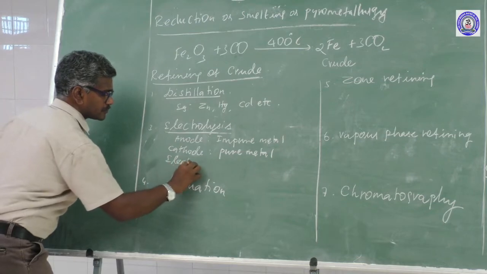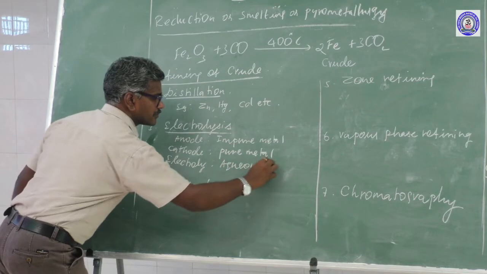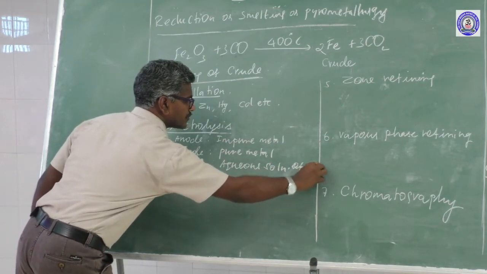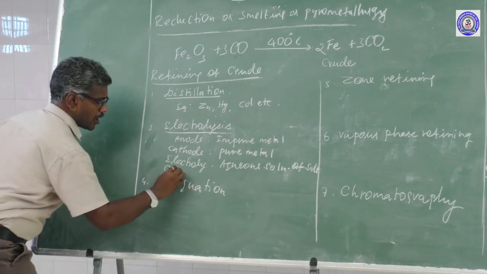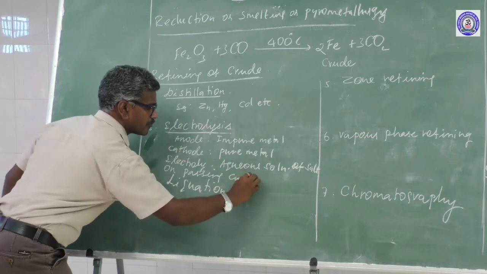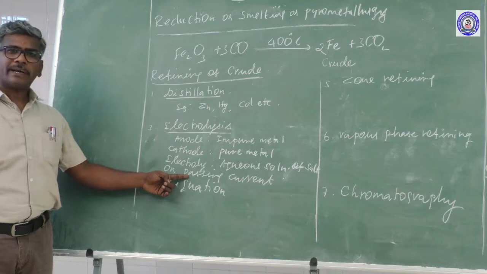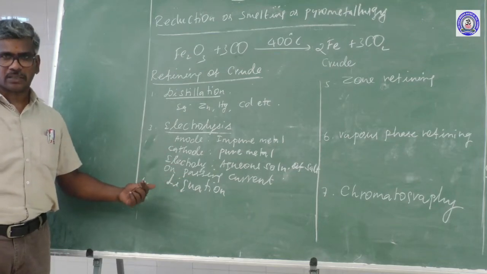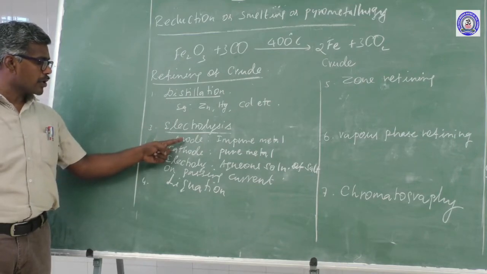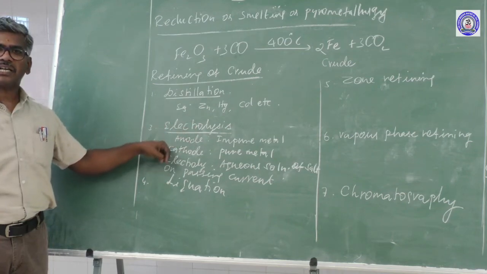The electrolyte is an aqueous solution of a salt. On passing current, pure metal gets deposited at the cathode. That is a transfer of pure metal from anode to cathode. This process is known as electrolysis or electrolytic refining.